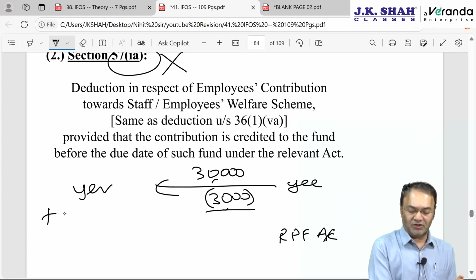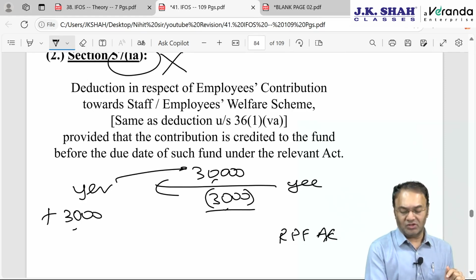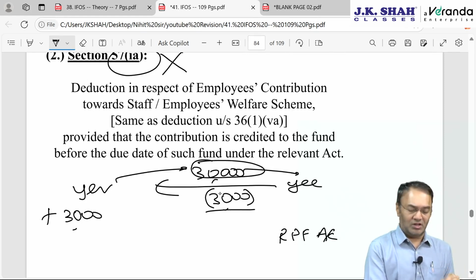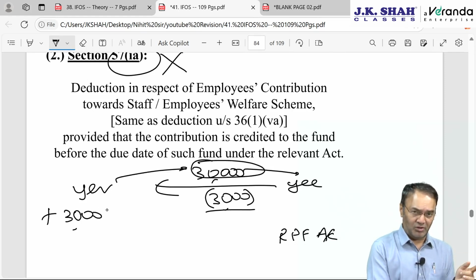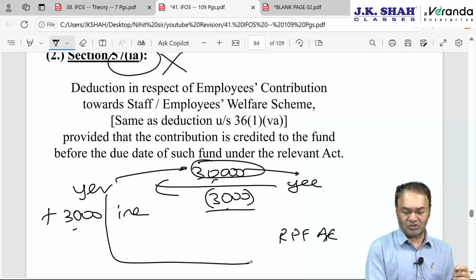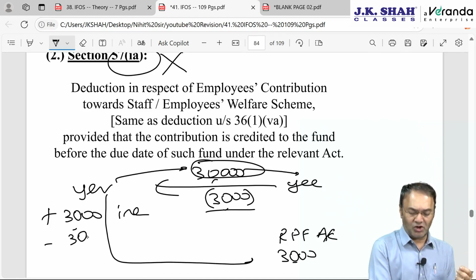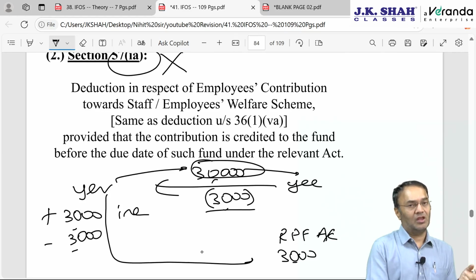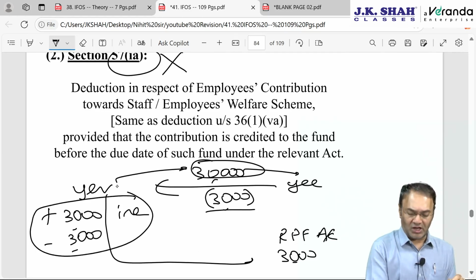So that 3,000 will first of all be my income. I paid him 30,000, so I will get deduction of 30,000. Then he paid me back 3,000, and 3,000 will be my income. And then when I pass on 3,000 to his RPF account, when I deposit it within the due date given, in that act I will get deduction of 3,000. So this will be like a contra entry.